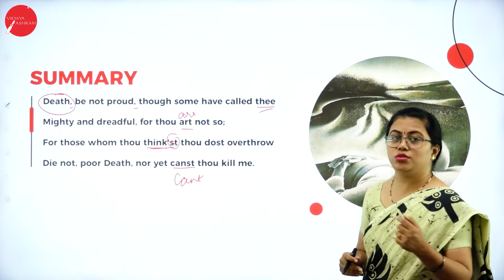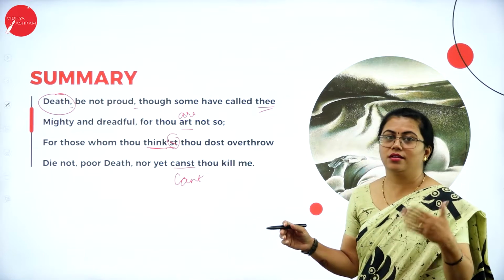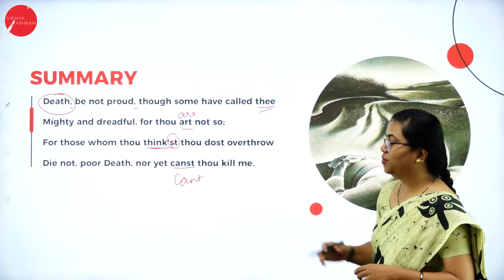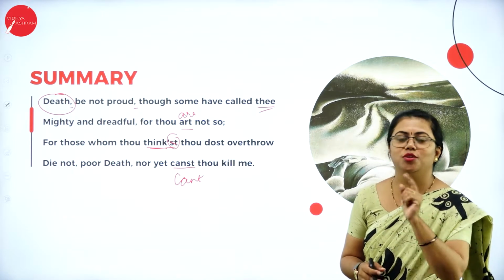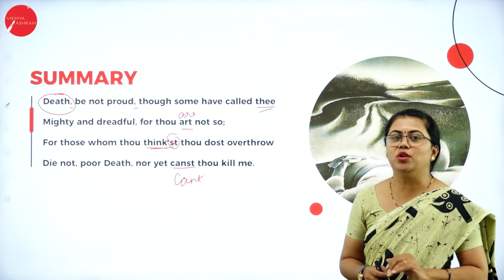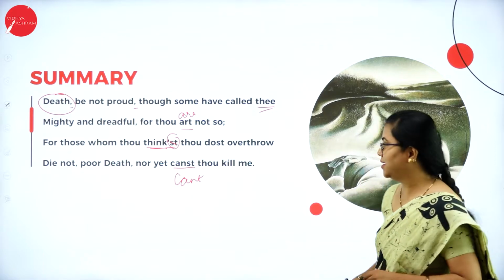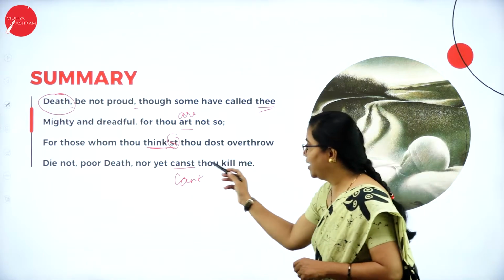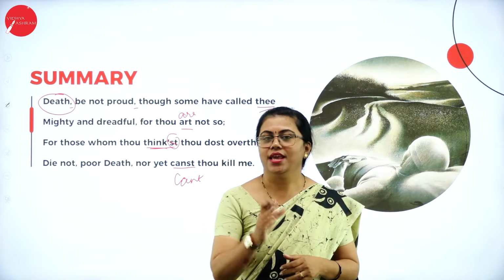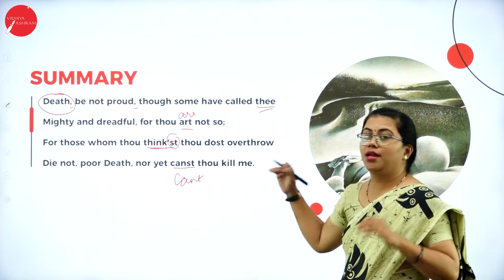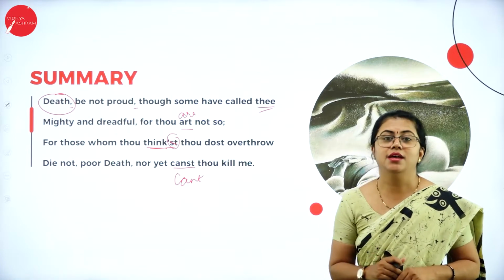For those whom thou thinkst thou dost overthrow, for those who think that you are just going to overthrow, die not, poor death, you are going to die. Whoever tells that they are going to die, no, you are the one who is going to die. It is not the people who are dying. They are going to wake up eternally, but in turn you are going to die. How is that? You cannot kill me, not yet canst thou kill me, but you are the one who is going to die. I am not the one, you cannot kill me, is what the poet says. So this is the theme he tells in the first stanza. For this, he suggests the solution in the coming stanzas.